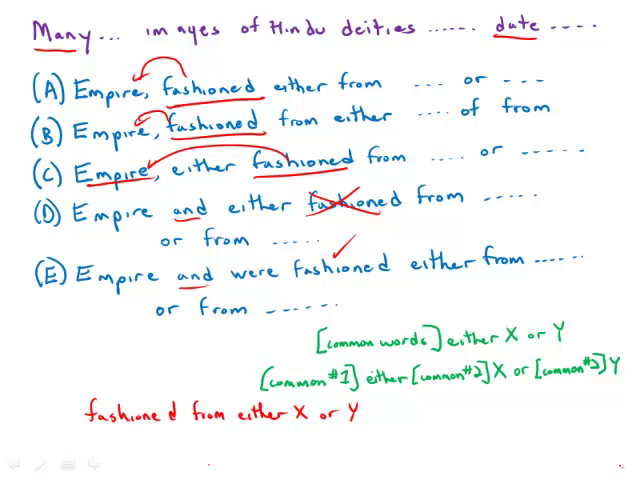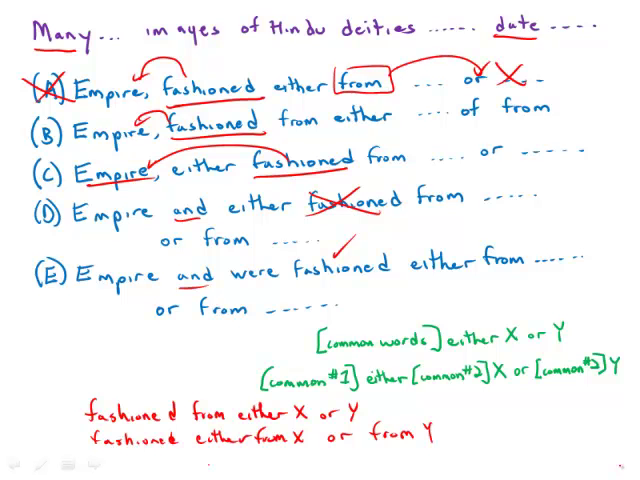If we put any of the common words after the first either, whatever appears after the first either has to appear after the or also. So if we have fashioned either from one kind of rock, we have to follow it with or from another kind of rock. So notice in the first one, we have fashioned before the word either, we have from after the either, and so we need or from, so that is also incorrect.